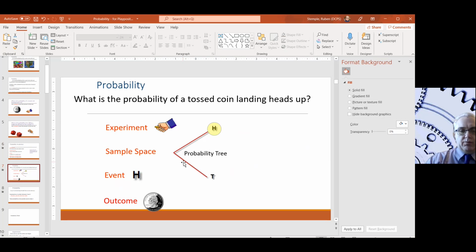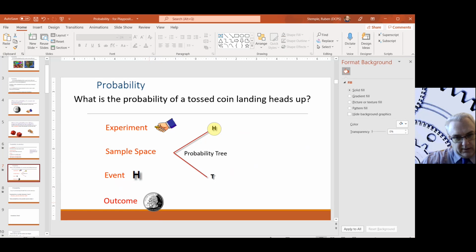The experiment is you flipping the coin. The sample space is it's either heads or tails, and sometimes we use what's called this probability tree that you can see here in the slide, where we have the experiment branched out into two possibilities or two probabilities, right? The one probability is heads, one probability is tails, and then the heads is highlighted because that's what we want. That's what our desired outcome is for the experiment. And then the event, we just write the letter H because that's the single event. That's just the designation of the event.